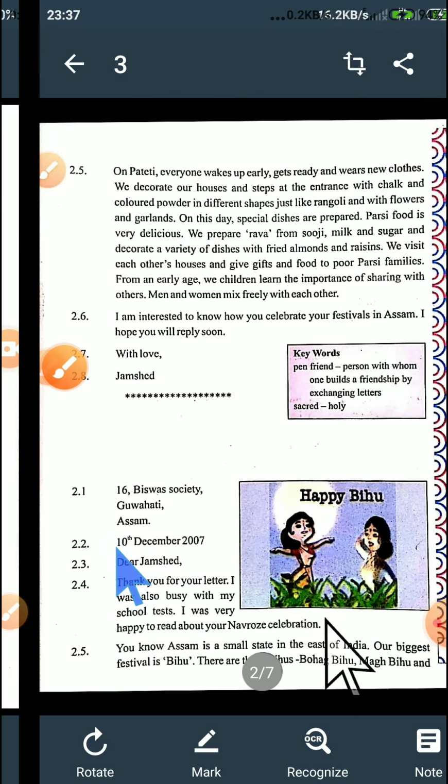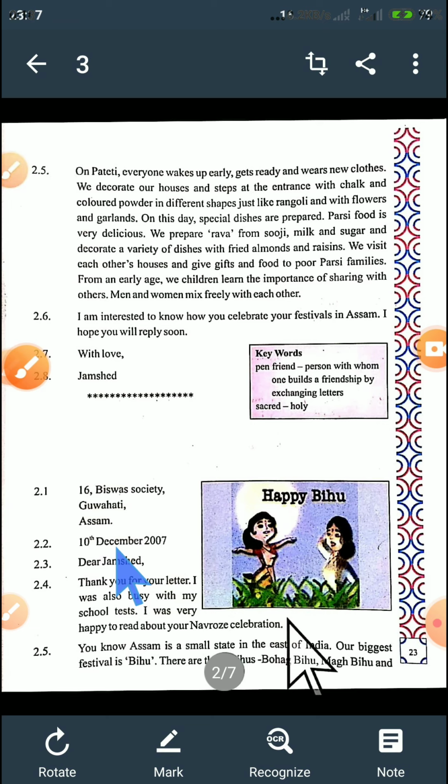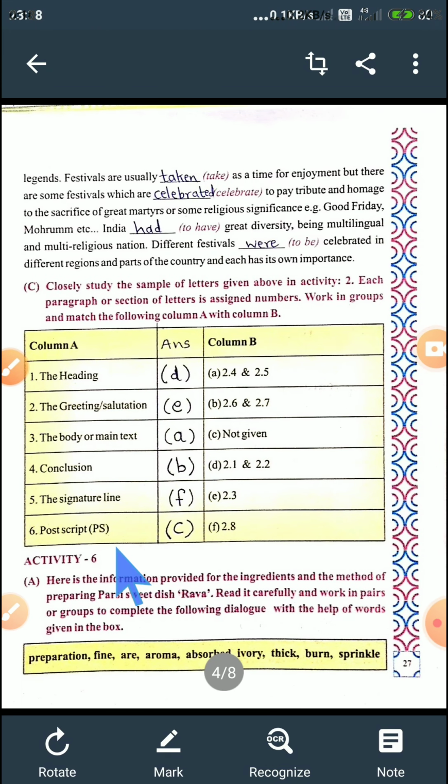Okay, students. Now here we complete this exercise. Now let's proceed. Here, this is the answer I have already given. Now we proceed with activity 6, students.